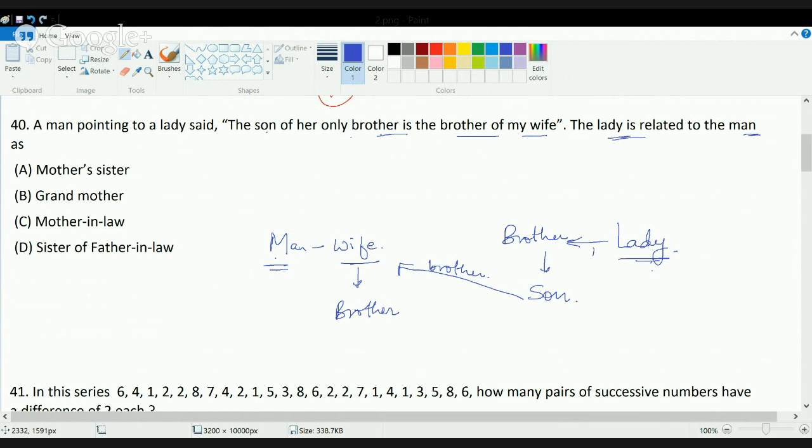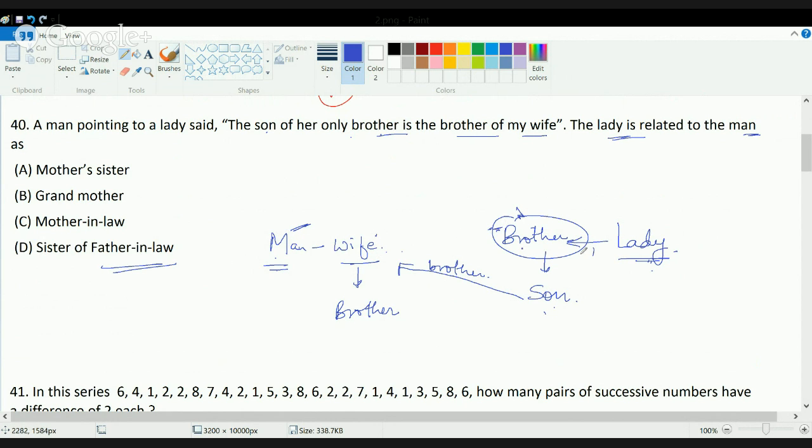Since his wife's brother is the son of that lady's brother, that means that lady is the sister of father-in-law. So this person becomes the father-in-law of this man, because his son is the brother of his wife. You have brother and sister here, so this is the father of his wife also. So he is the father-in-law.